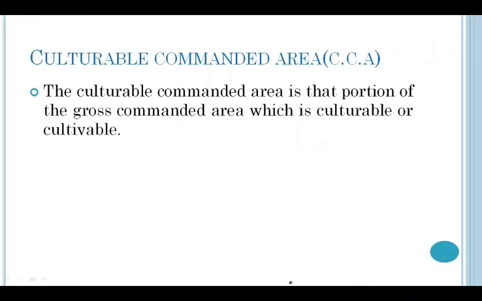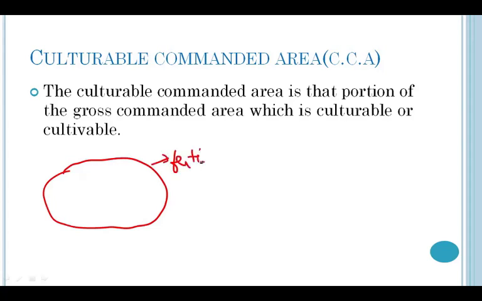First, let us understand what is culturable commanded area. The culturable commanded area is that portion of gross commanded area which is culturable or cultivable. Suppose there is a piece of land and this entire land is a fertile land. That is, irrigation is possible in this particular land.